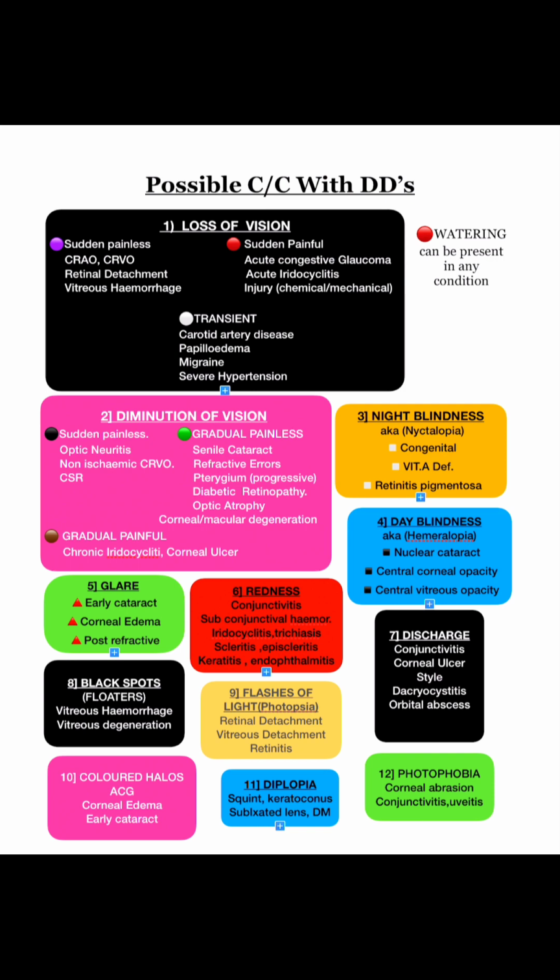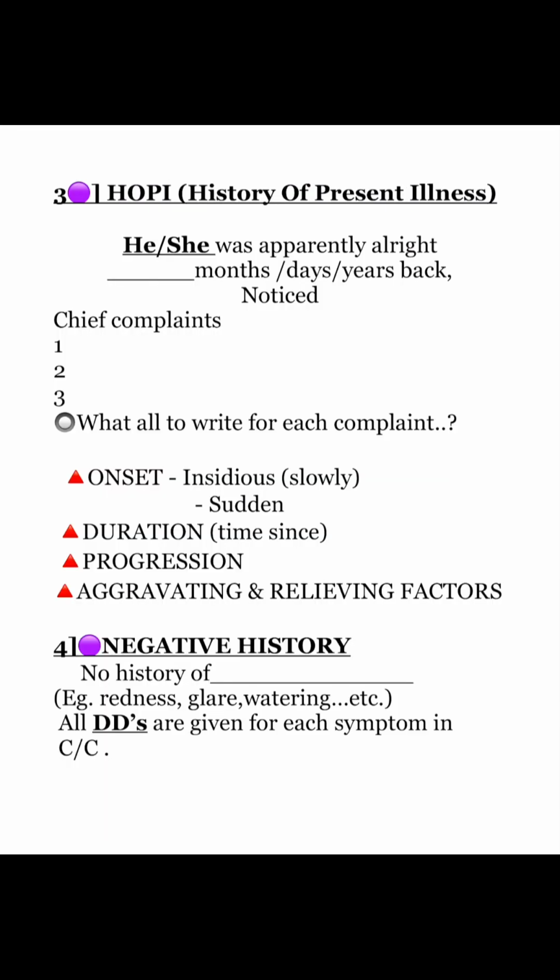Next heading is HOPI, that is history of present illness, starting with he or she was apparently alright, dash months, days, years back. Notice the chief complaints. Write the chief complaints in a chronological order. What all to write for each complaint. Write onset, whether it is insidious, that is slowly, or sudden, duration, time since, progression, aggravating and relieving factors.